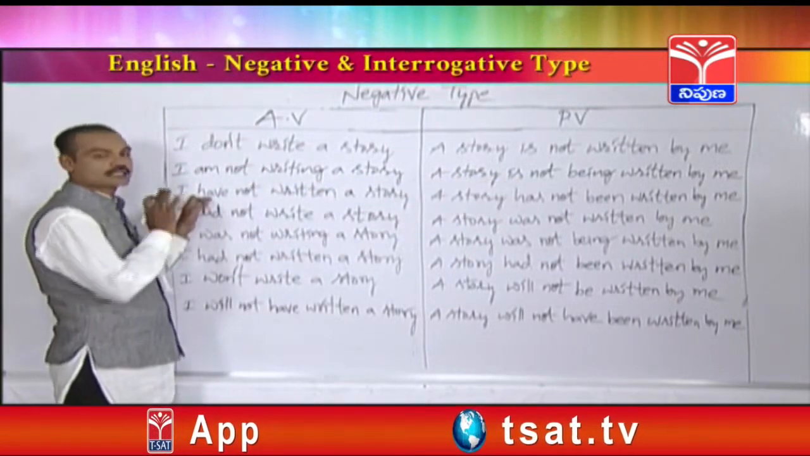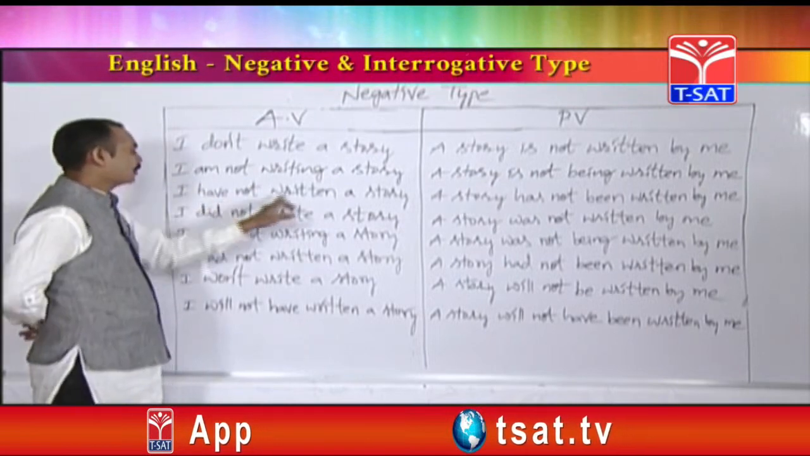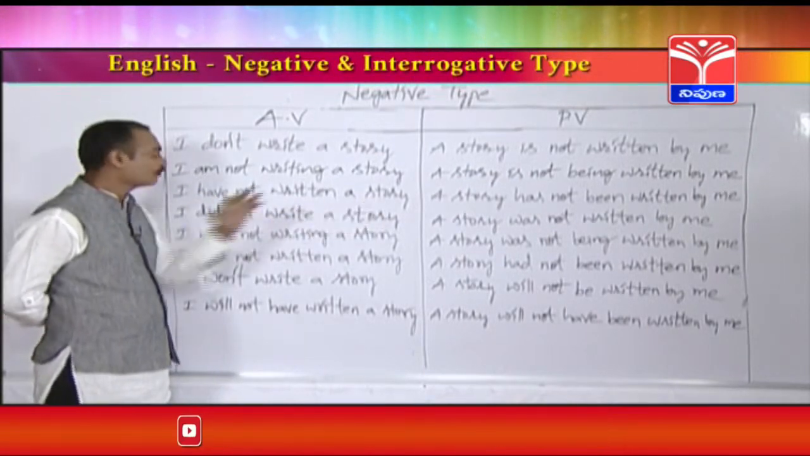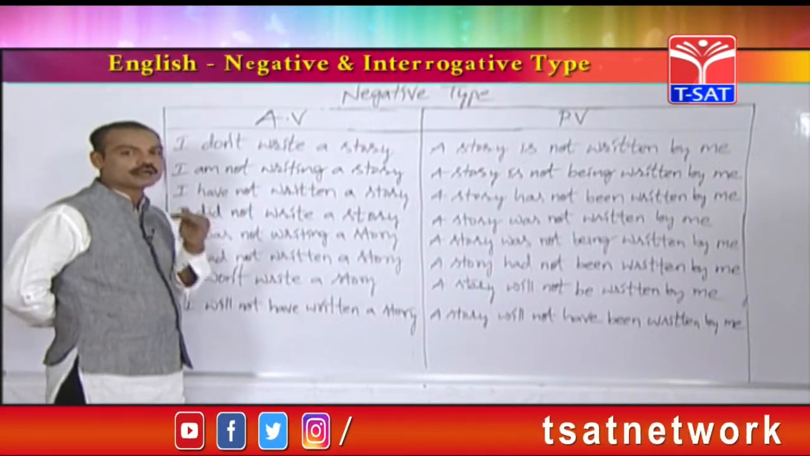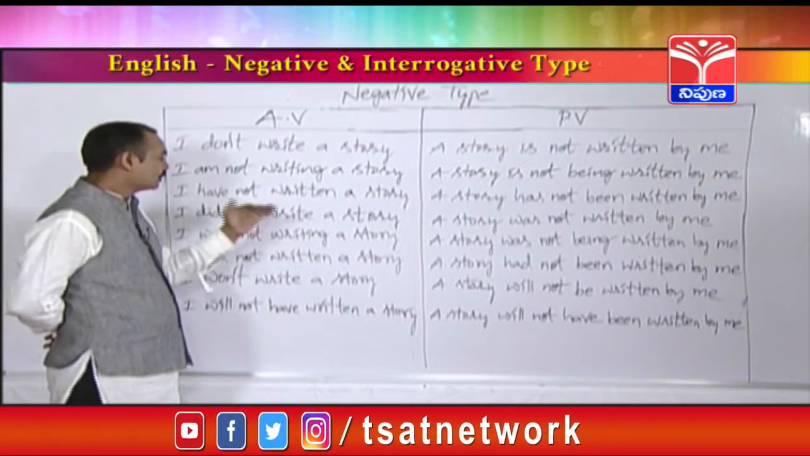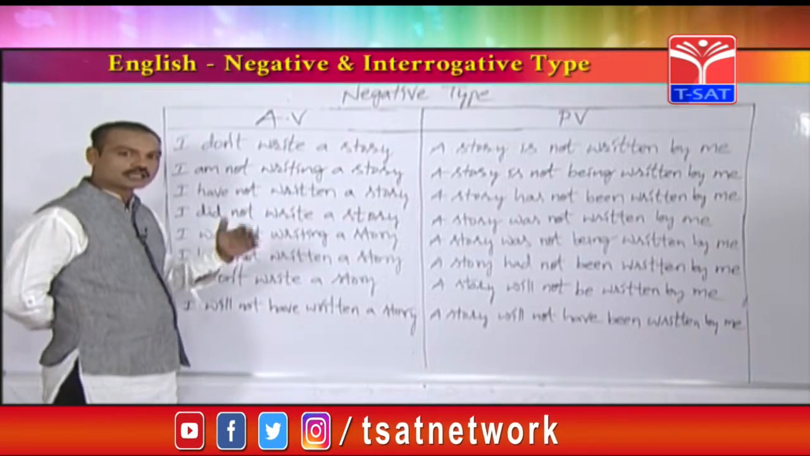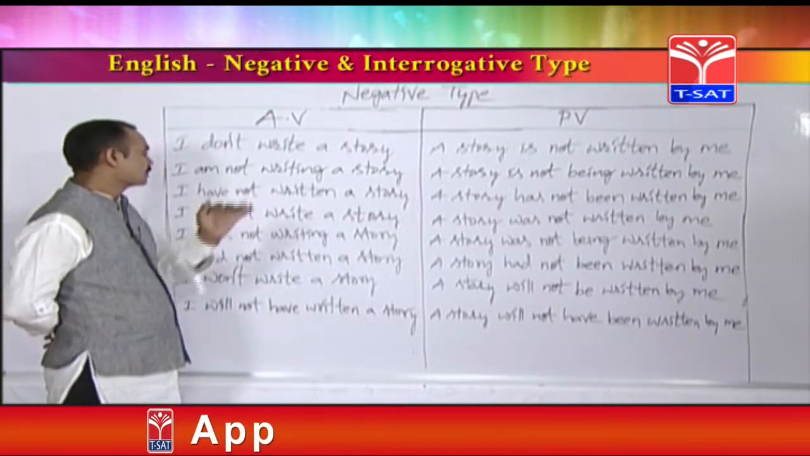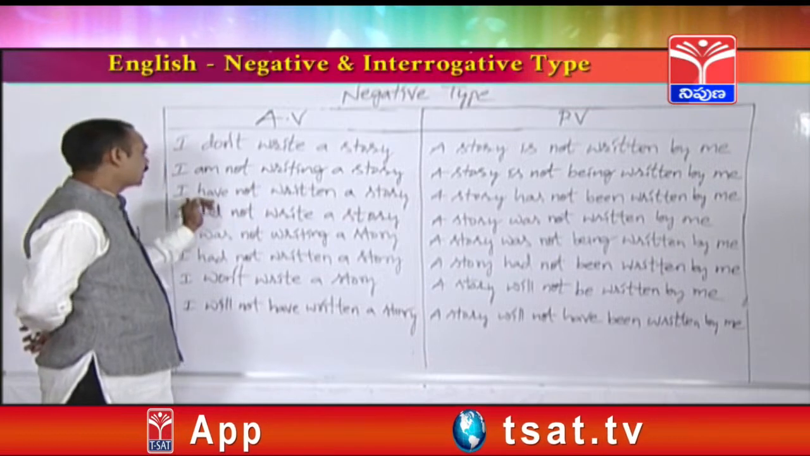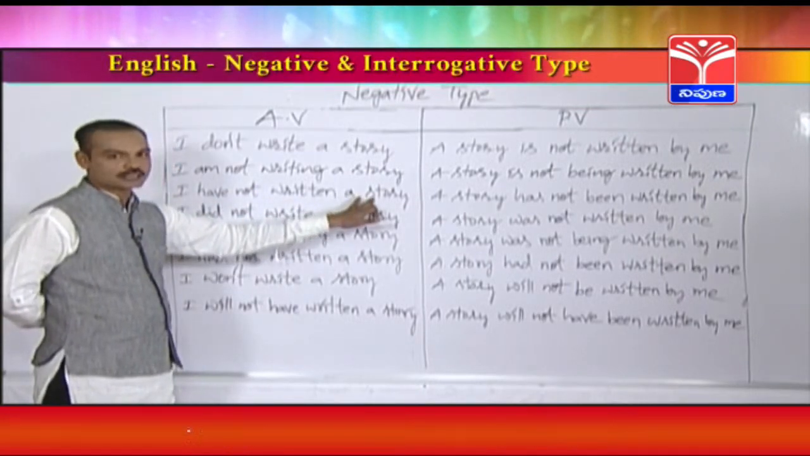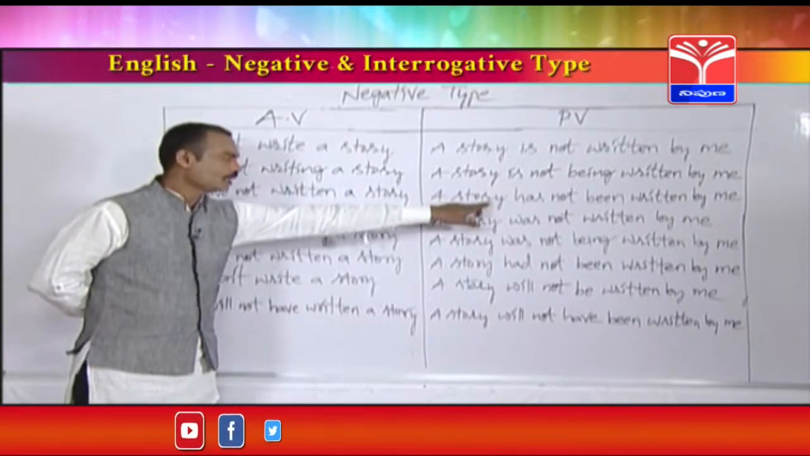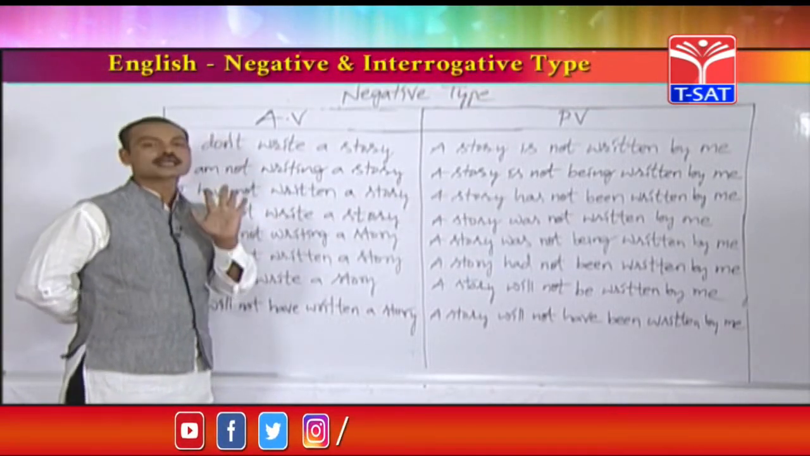Next, let's take present perfect tense. I have not written a story. How can you find out it is present perfect tense? Whenever you find out have, has and the main verb, if the main verb is in the third form, you can treat that sentence is from present perfect tense. I have not written a story. So singular object is there. So a story has not been written by me.